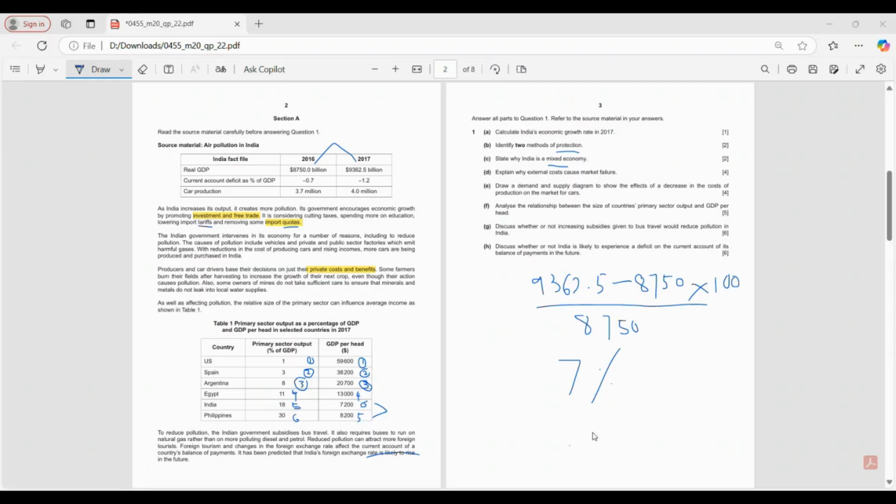Is that clear to you? Yes, and it causes overconsumption or overproduction. It causes a negative effect on a third party, which results in overconsumption or overproduction. Agree, my dear?